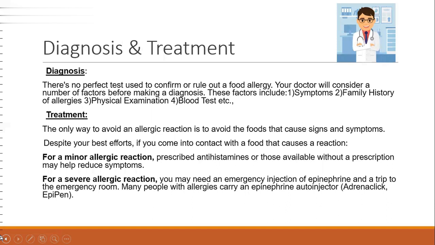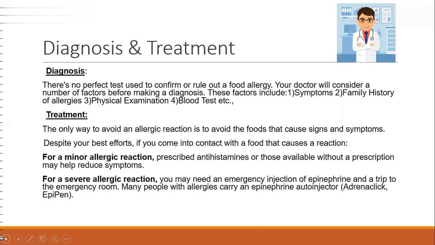Diagnosis and treatment. Diagnosis. There is no perfect test used to confirm or rule out the food allergy. Your doctor will consider a number of factors before making a diagnosis. These factors include symptoms, family history of allergies, physical examination, blood tests, etc. Treatment. The only way to avoid an allergic reaction is to avoid the foods that cause signs and symptoms. Despite your best efforts, if you come in contact with a food that causes a reaction, these are the treatments.